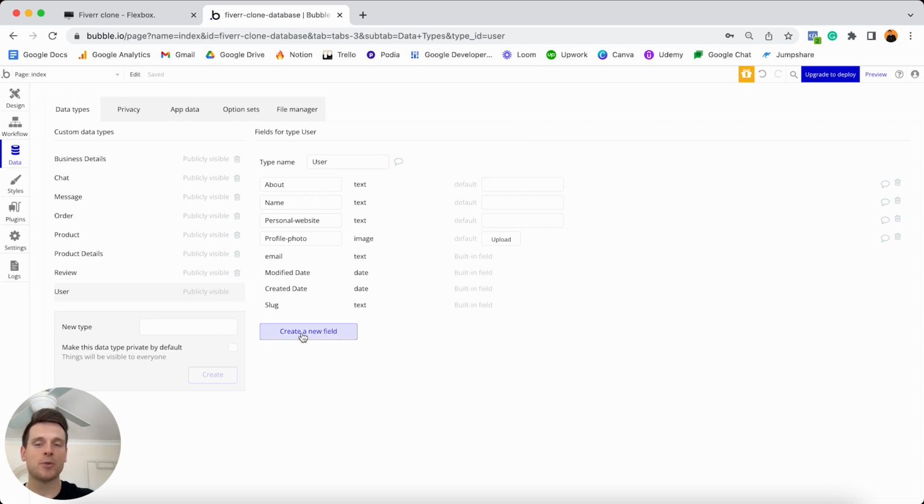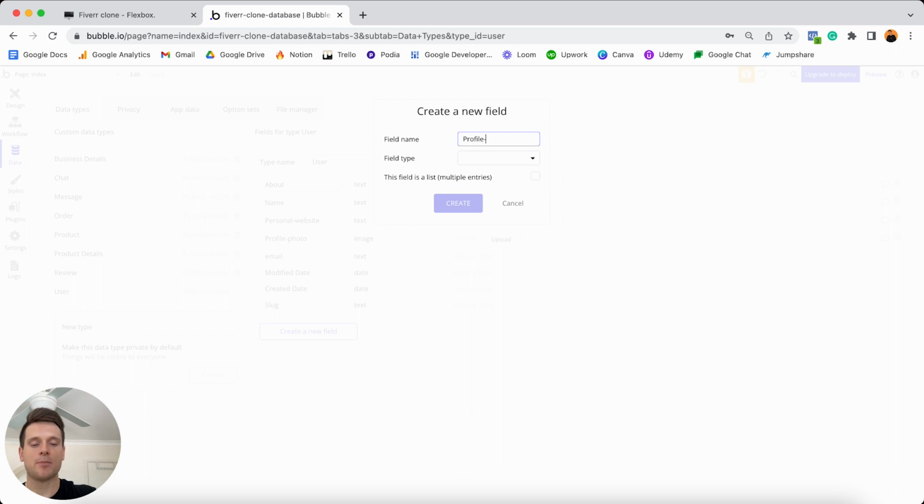The next field we're going to create is known as the profile type. And this is where we're going to create our first linked field. So for this profile type, as I previously mentioned, I only want someone to be able to select from the two options I added within our option set list.